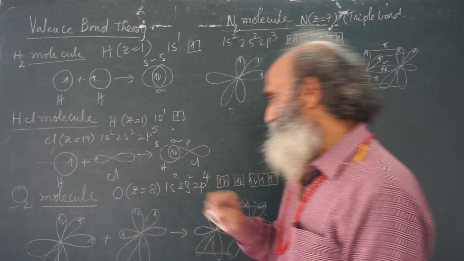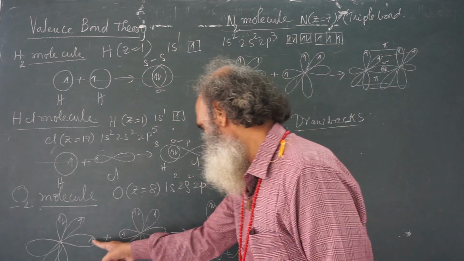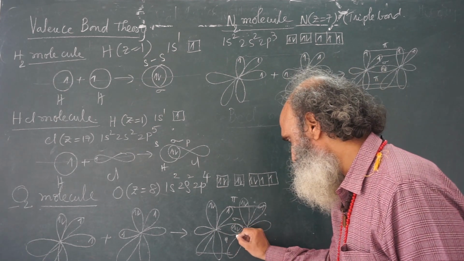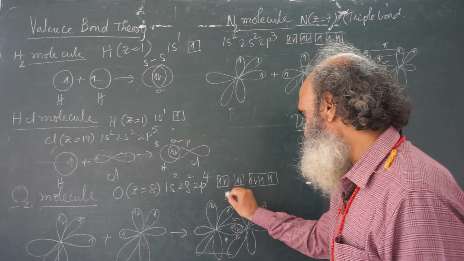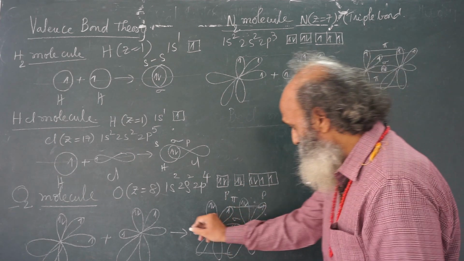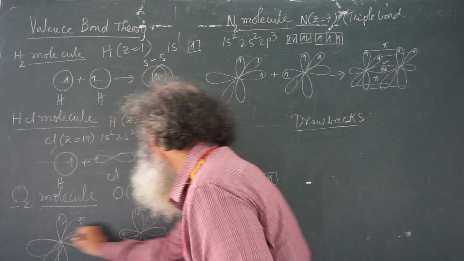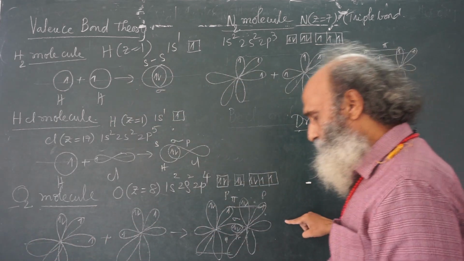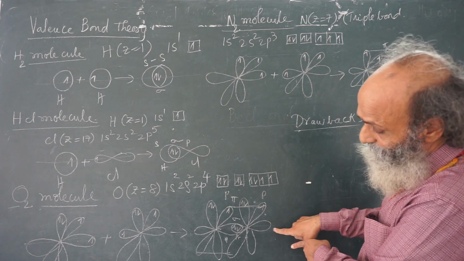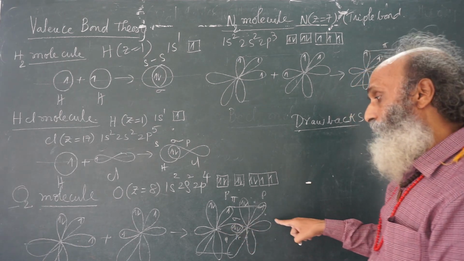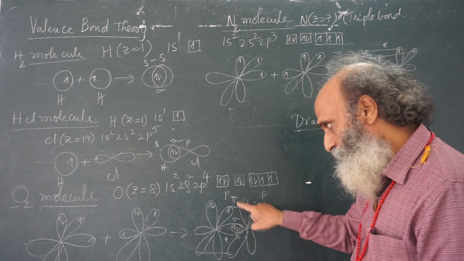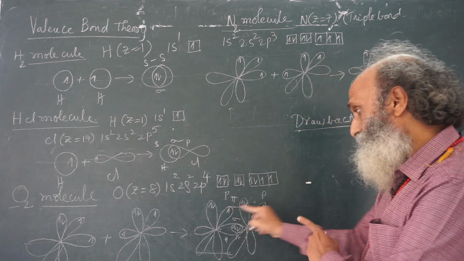Now when these two oxygen atoms combine, these two overlap like this. This is a pp overlap. This is also a pp overlap. But see, here a single line is possible. That means there is a common axis. That means they are overlapping axially. So this is an axial overlap. Therefore, this is a sigma bond. This is a side-on-side overlap.